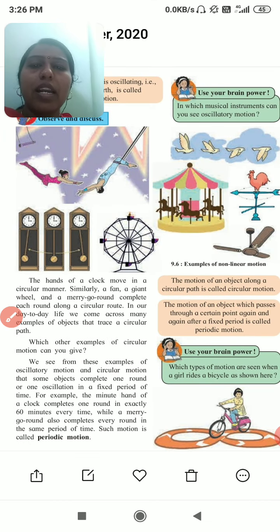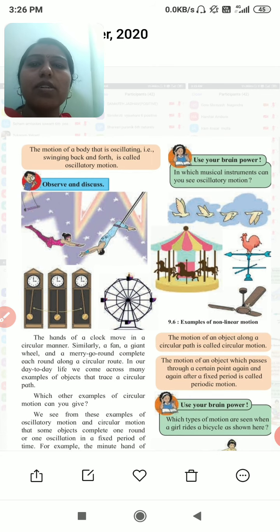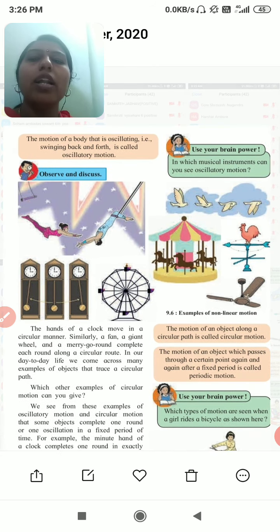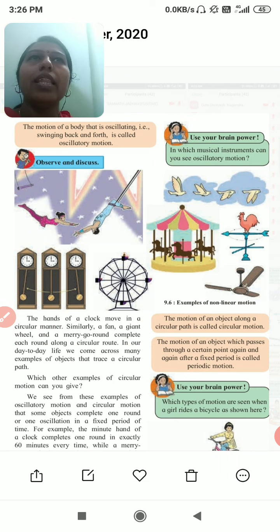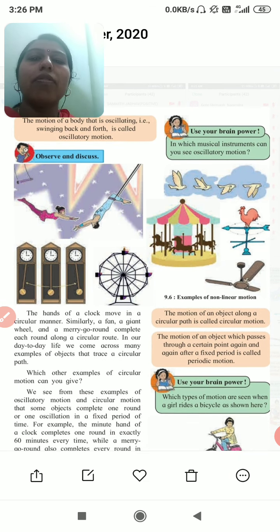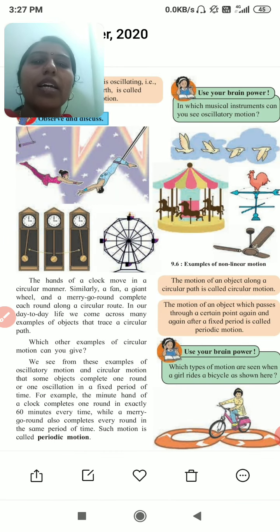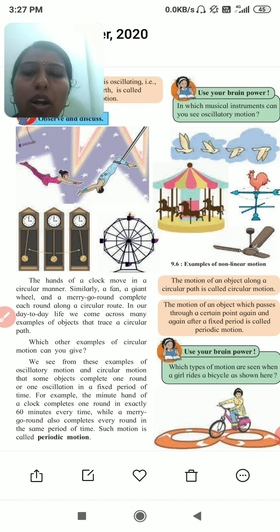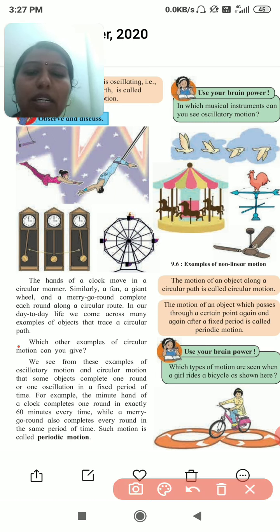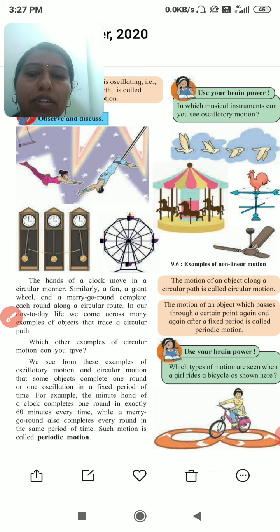So here, oscillatory motion means what? The motion of a body that is oscillating, means they are swinging back and forth. That is known as oscillatory motion. Now next, they have given examples of non-linear motions here. First, just see.